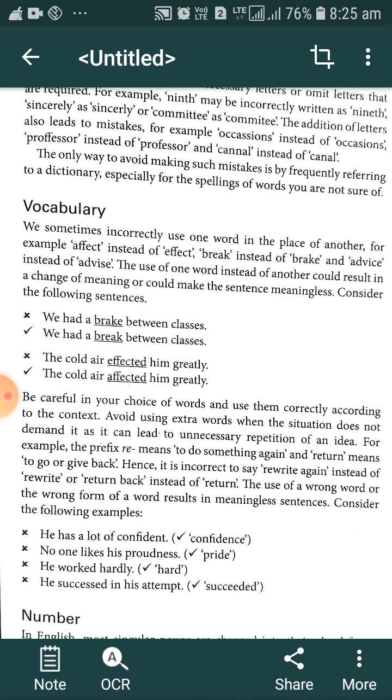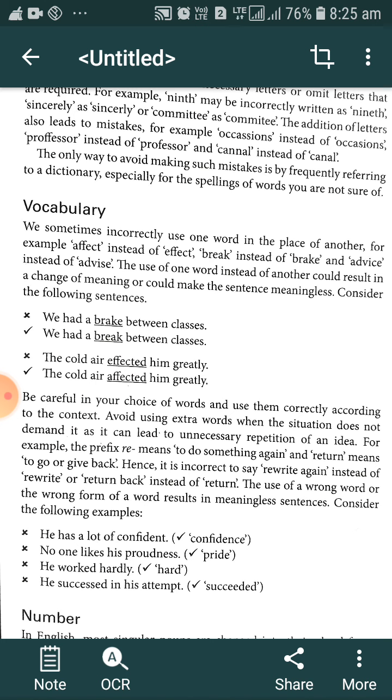The use of wrong words or the wrong form of words results in meaningless sentences. Consider the following example. "He had a lot of confident." This is a wrong sentence. Instead of confident, we should use confidence, because confidence is the noun. He had a lot of confidence. We can say he was confident. This is the right sentence, but we cannot say he had a confident. He had confidence. "No one likes his proudness." Proudness is wrong. We should write pride. No one likes his pride.